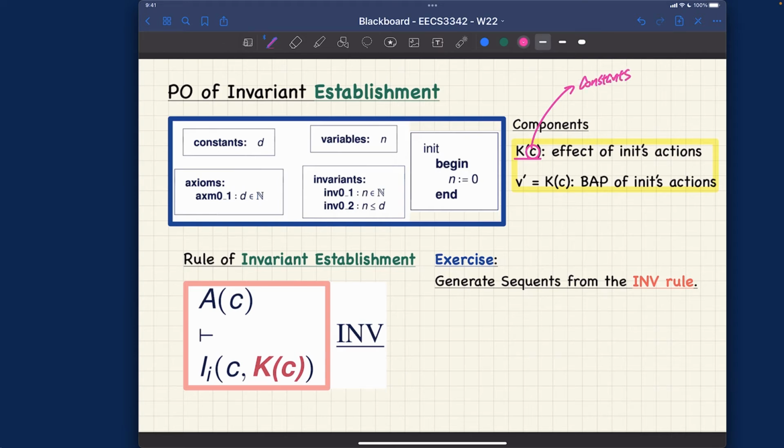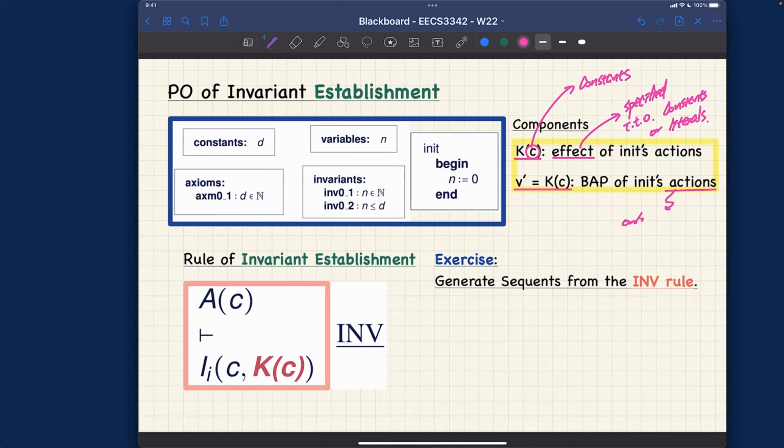So when you talk about effects over here, the effects is specified in terms of constants or literals, right? Like for example, an integer literal, like a 0, right? And also we talk about the before after predicates, right?